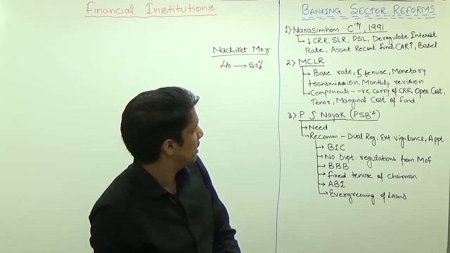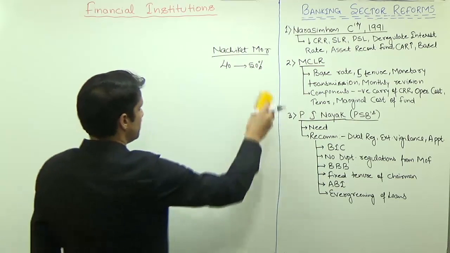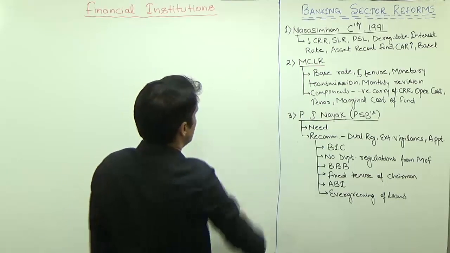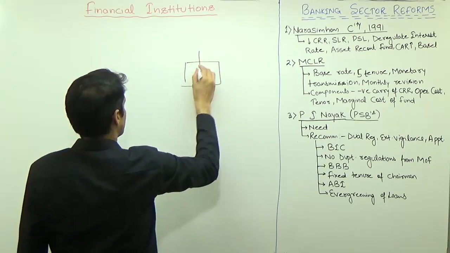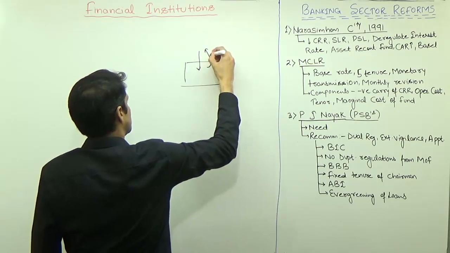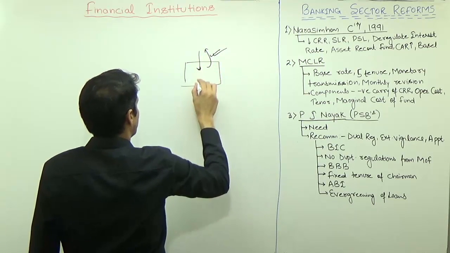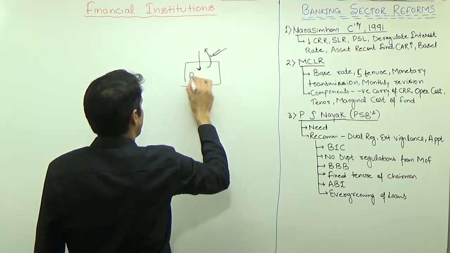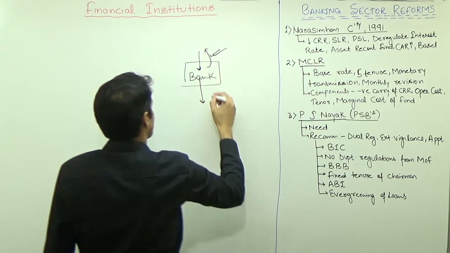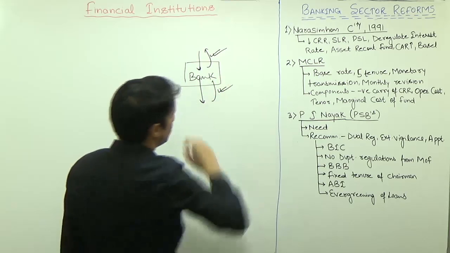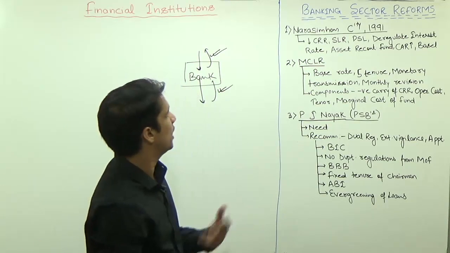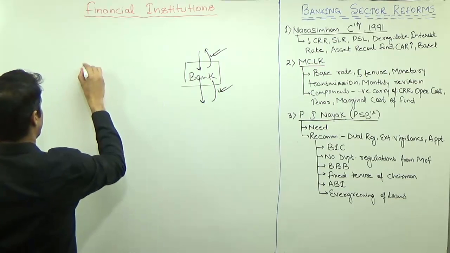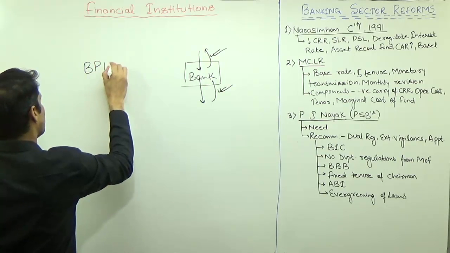Then deregulate the interest rate. Before the Narasimham Committee, both the rate at which banks were borrowing, meaning the amount they have to pay, and the rate at which these banks were lending, both these rates were decided by RBI. Then it was liberalized and the benchmark prime lending rate came.